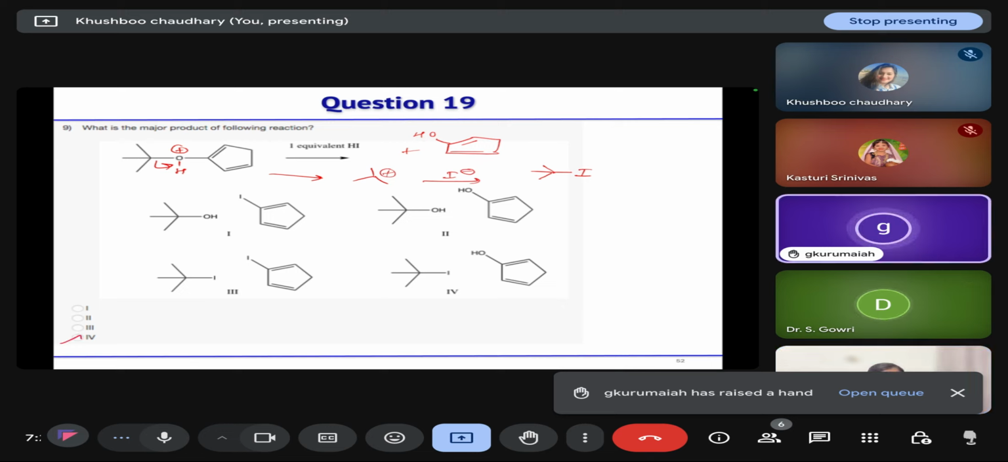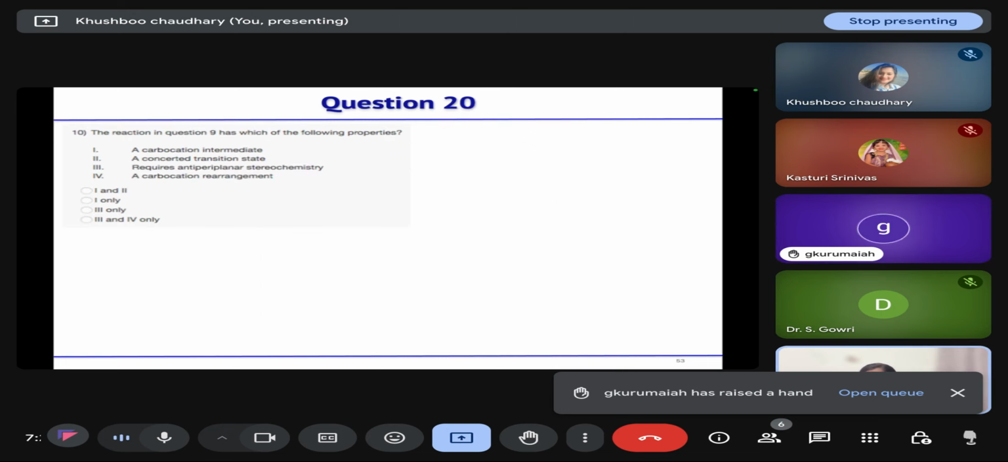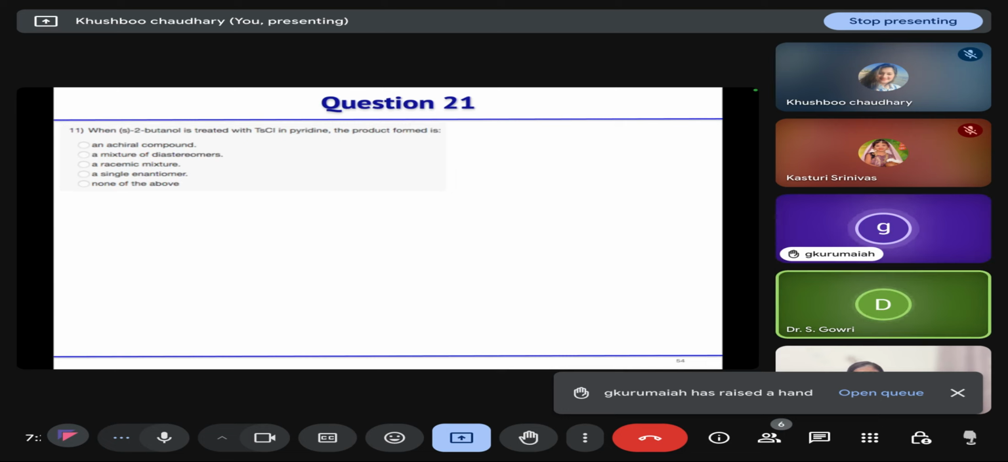Then in this reaction, a carbocation intermediate is forming. Correct? Is this a concerted mechanism? No. Anti-periplanar arrangement? No. Carbocation rearrangement taking place? No. So the correct option is only the first.